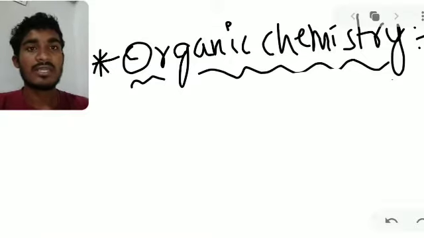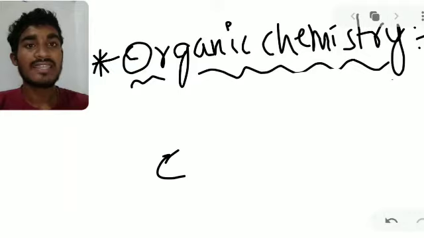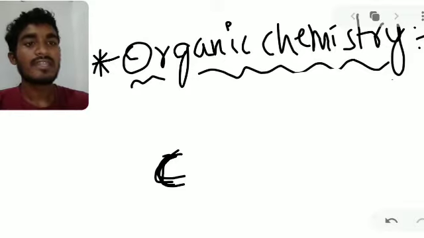Now we'll see how the molecular, structural, condensed and skeletal formulas are formed. This is a carbon atom. Every tiny invisible particle we call an atom or element. This is one element, carbon, and another is hydrogen.